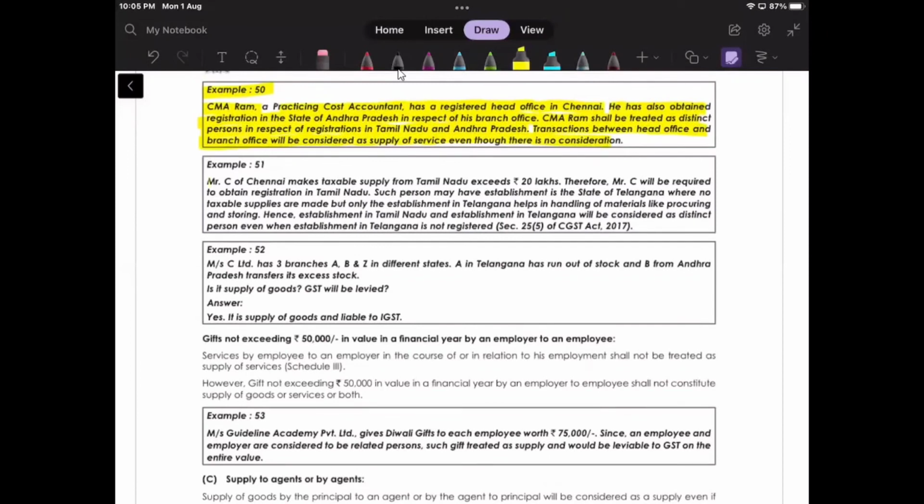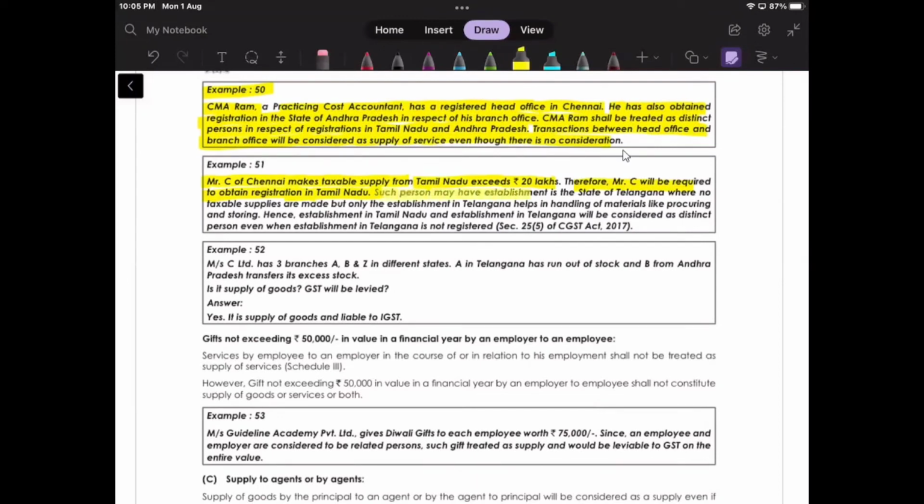Mr. C of Chennai makes a taxable supply for Tamil Nadu exceeding 20 lakhs. Therefore, Mr. C will be required to obtain registration in Tamil Nadu. Okay, not our part right now. We haven't gone through registration. So 20 lakh, 40 lakh. I think I have given that hint that some things are for 20 lakhs, some things are for 40 lakhs. So it's saying the same.